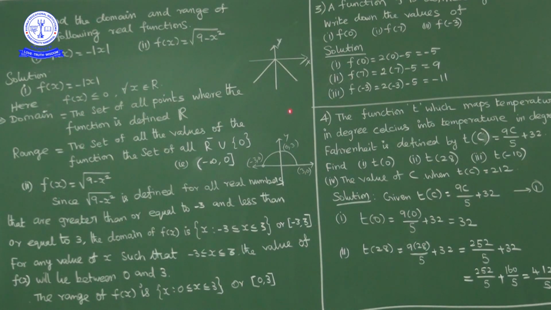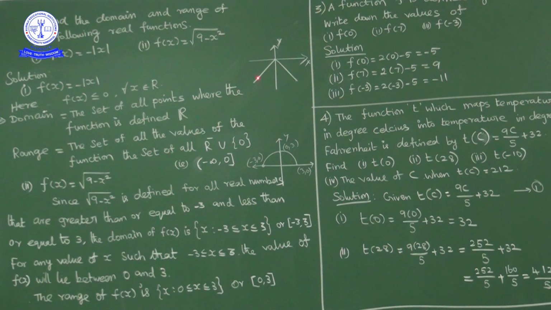Here is a rough graph I have drawn. The mod x graph we already drew last class. Negative of mod x means you can consider its reverse graph, like this. Now the graph is in the third and fourth quadrants. In the third quadrant both the x ordinate and y ordinate are negative. In the fourth quadrant the x ordinate is positive and the y ordinate is negative. So the x ordinate is both positive and negative, so the domain is all real numbers. Domain means the x ordinate, range means the y ordinate.